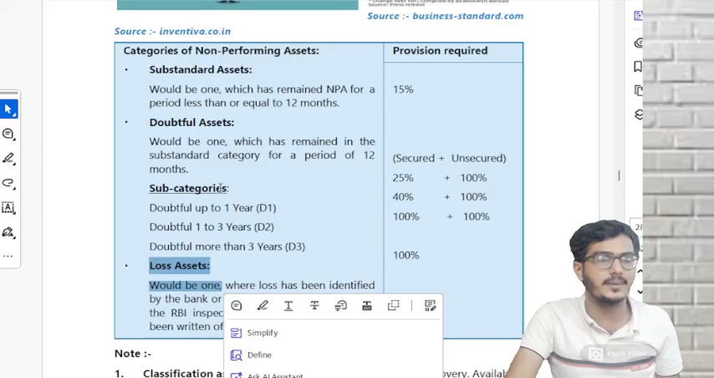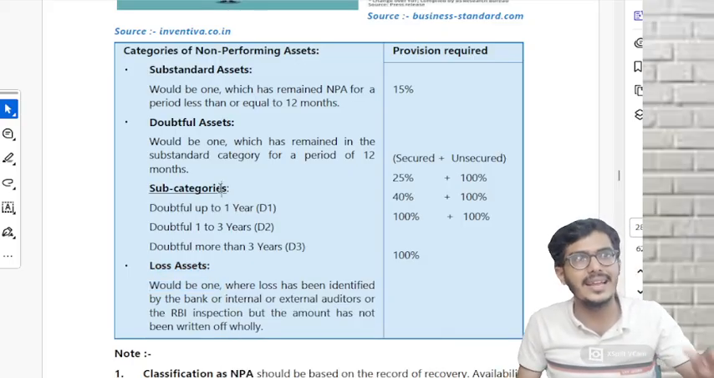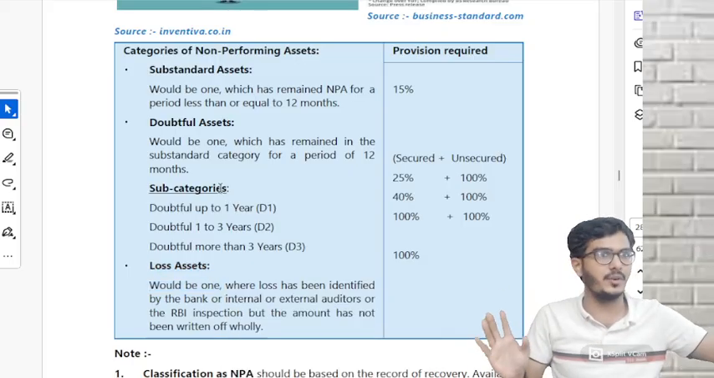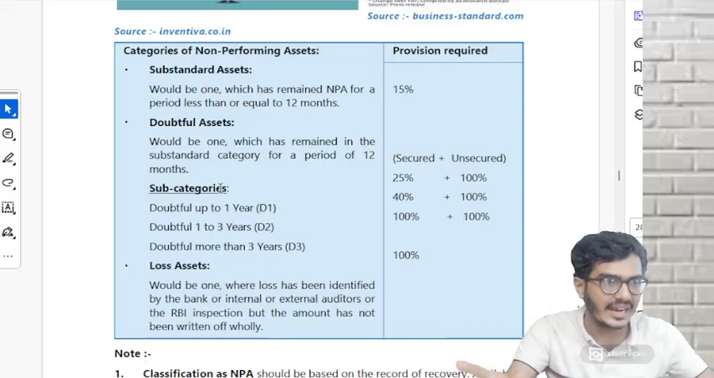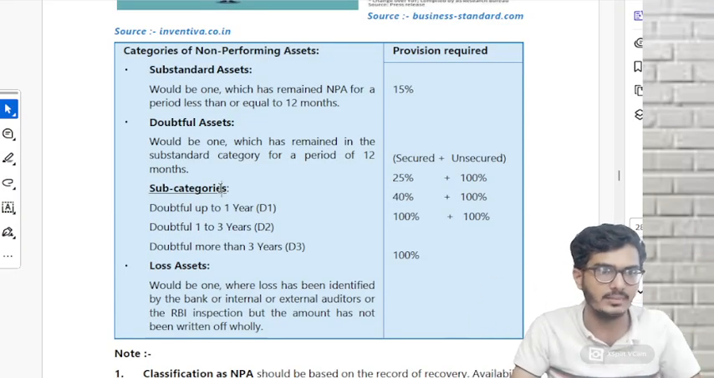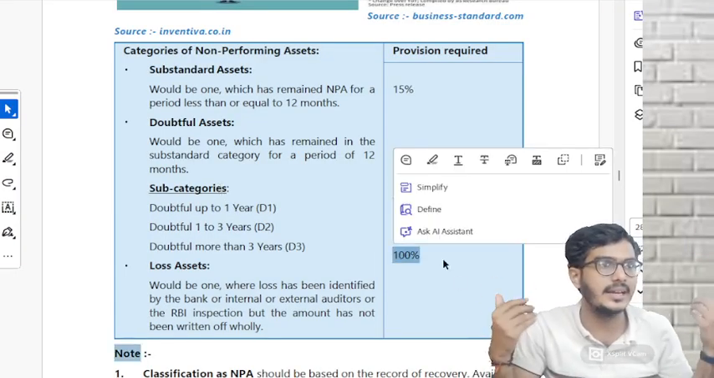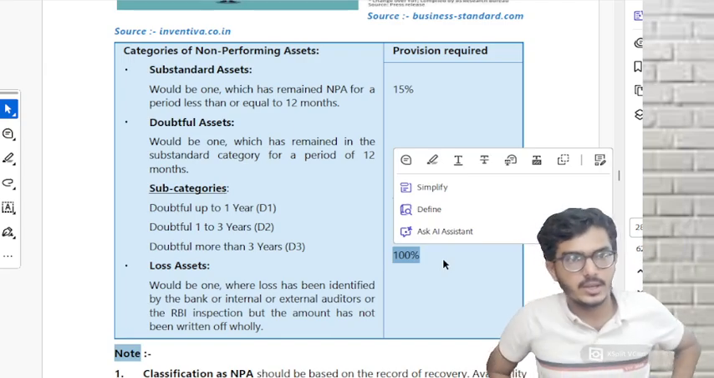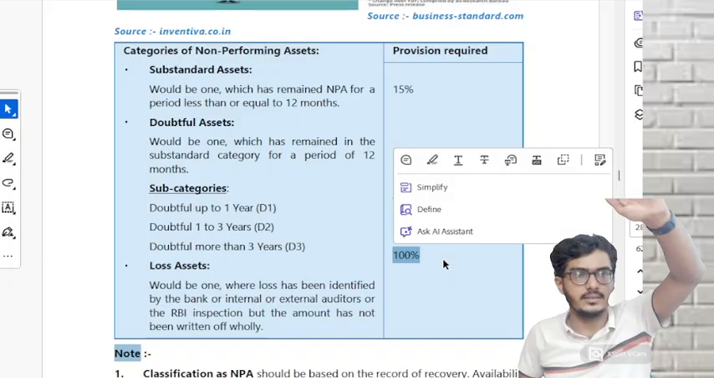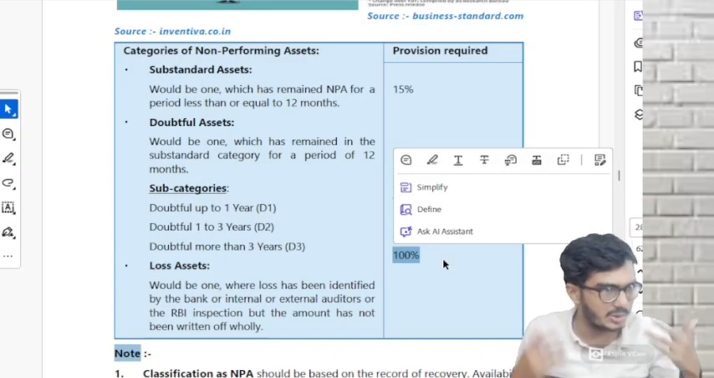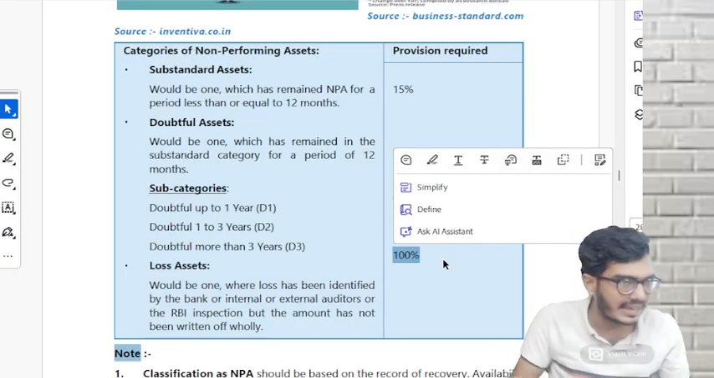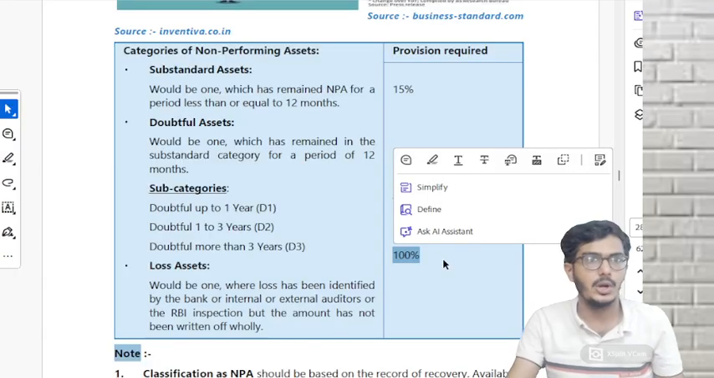And what is a loss asset? If the bank has got information that the opposite person is not going to pay at all, he is dead, insolvent, bankrupt, finished, immediately make it a loss asset. So the procedure is first we transfer to substandard, then we put it to D1, D2, D3. But once you see that the opposite person is bankrupt, transfer it to loss asset and